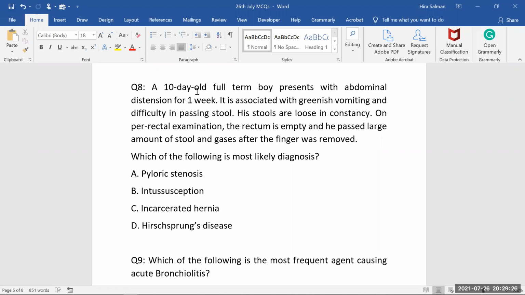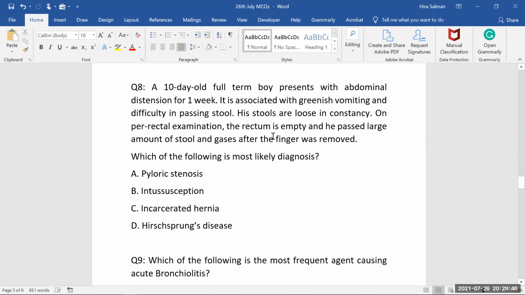So of course, among these choices, what will you choose here? Hirschsprung disease. Why? Because based on the symptoms, there is some vomiting, it means an upper obstruction is there, and the rectum is empty. So if there is a lower obstruction, what will you see? You will see the rectum should be full as well.